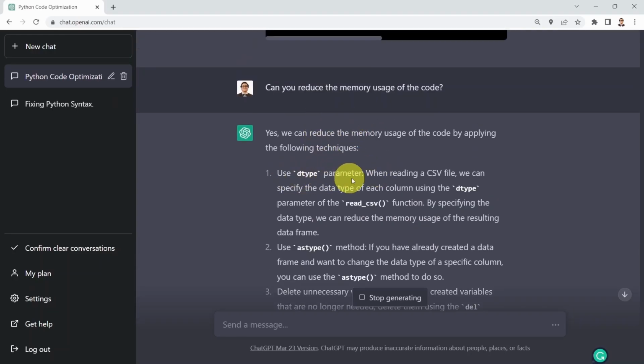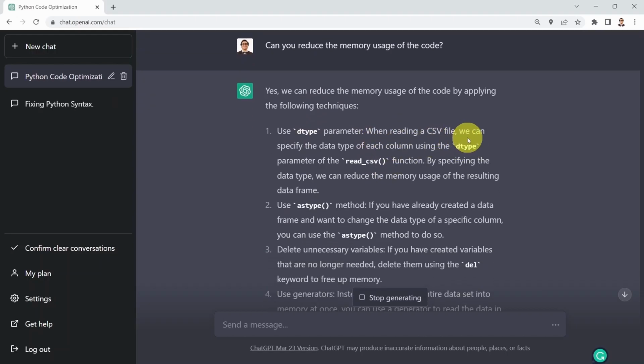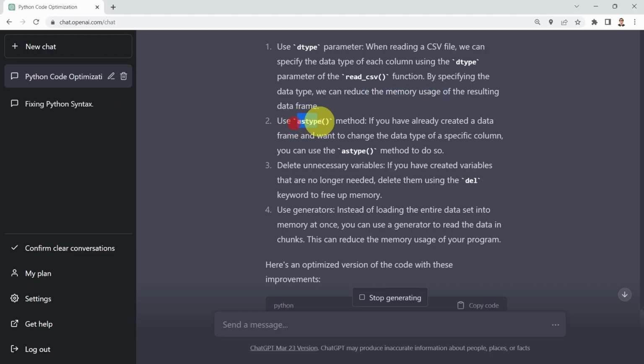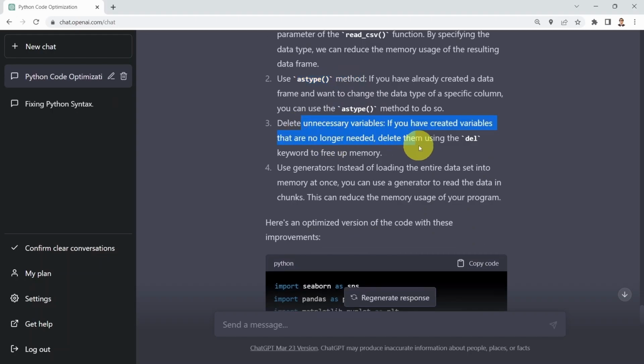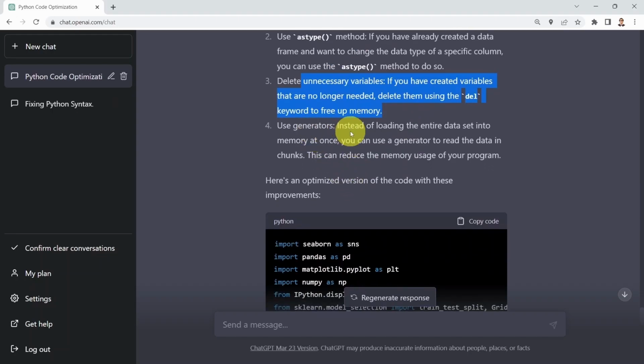You can use the dtype parameter, for example. When reading the CSV file, you can specify the data type of each column. So instead of maybe using, let's say, a float data type, which might consume a large amount of memory, you can simply specify the data type beforehand, and that is going to improve your memory usage. You can also use the astype method to convert from one data type to another, which is pretty good as well. You can delete unnecessary variables, and you can use generators.